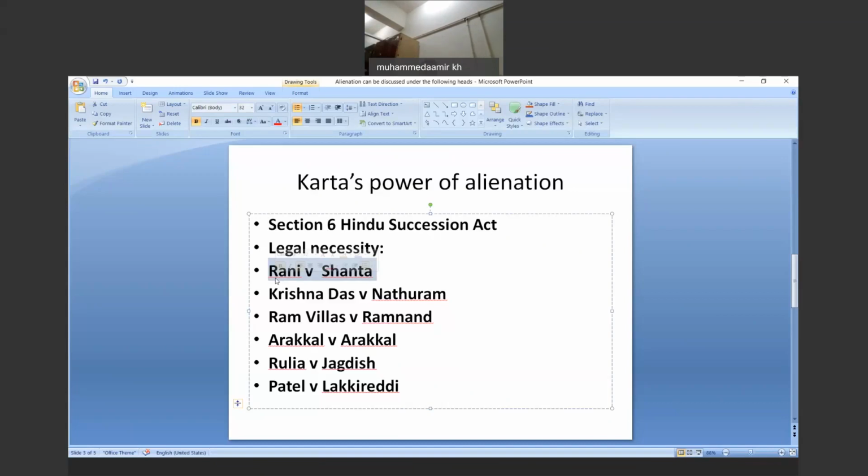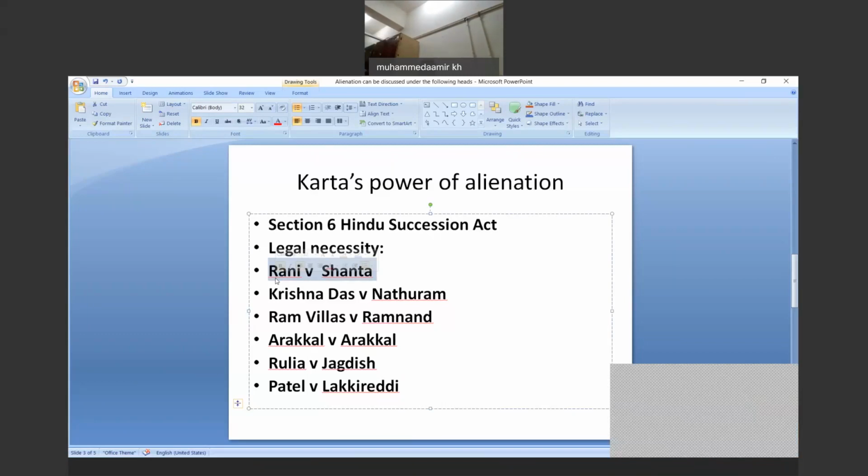This case is very crucial in deciding what is proper and reasonable to any joint family. Also, the actual compelling necessity is not the sole test of the validity of alienation which is made by the Karta.